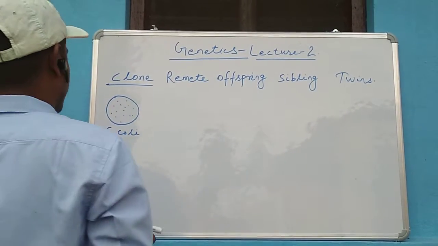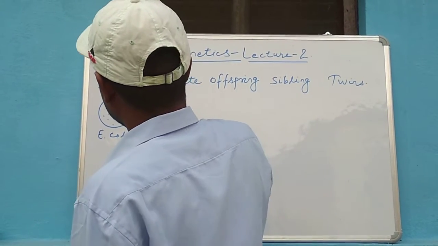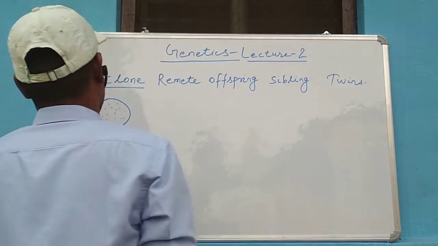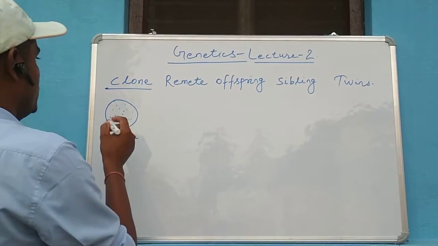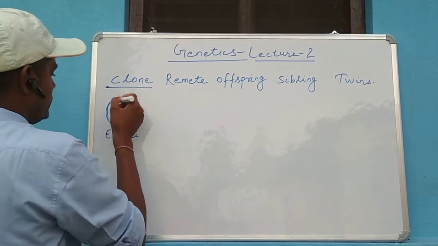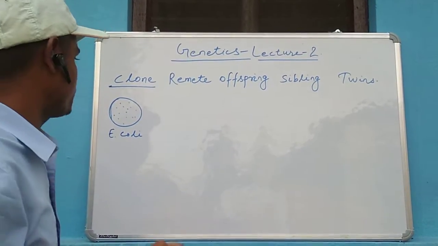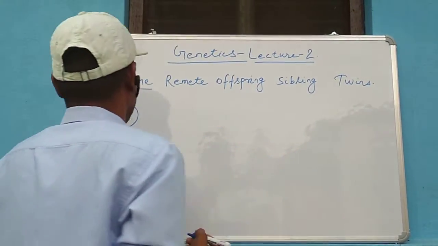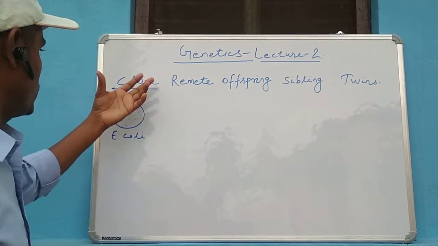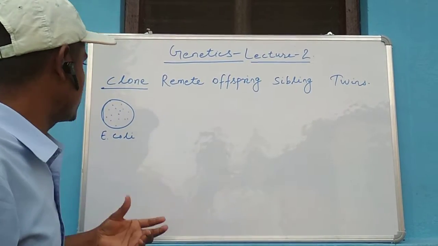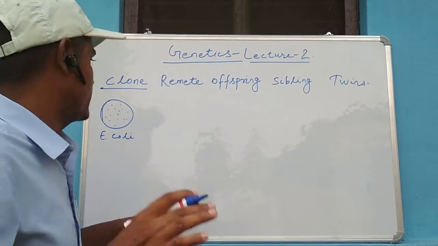So when we talk about the term clone, all these members together represent the clone, not a single one. And in simple language we can say the clone means genetically similar.